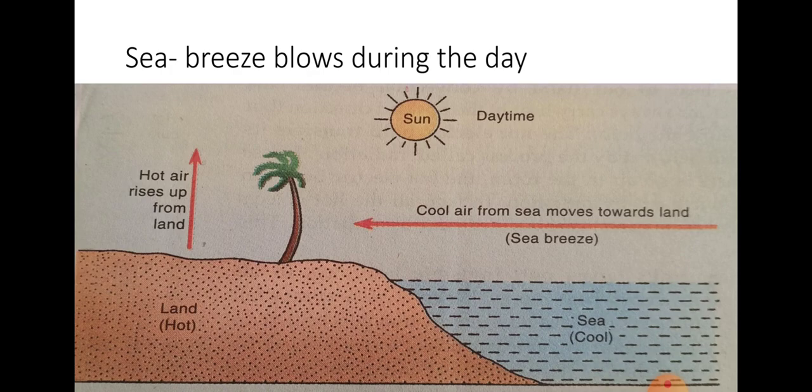This is the figure, meaning during the daytime when the sun shines, the solid land gets heated to a higher temperature, much more than the liquid seawater. Then hot air over the land rises upward and cooler air from over the sea moves towards the land in the form of a cool breeze.